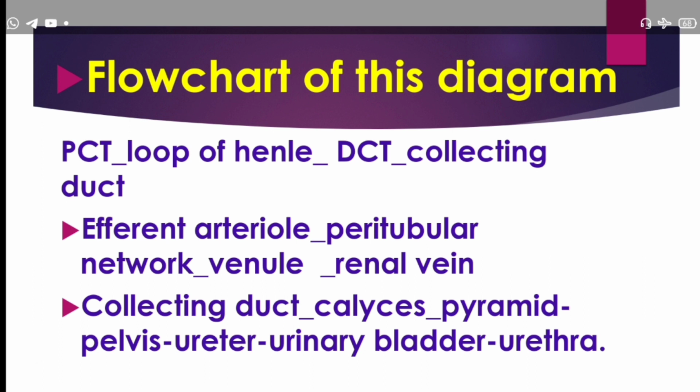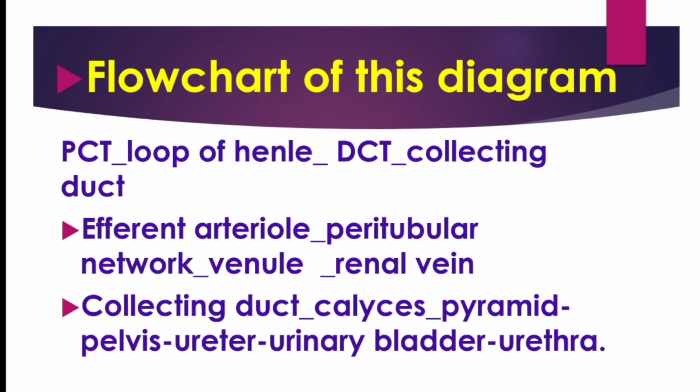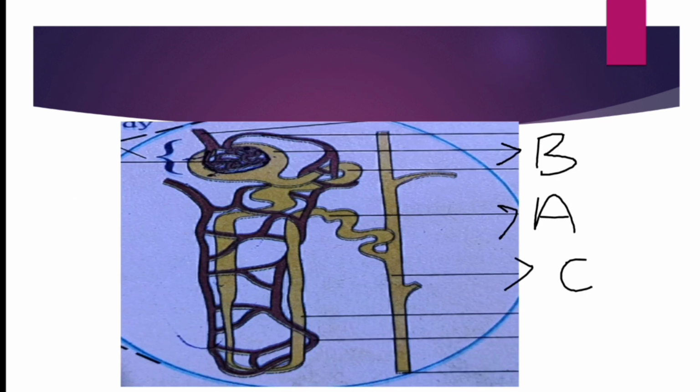Next, flowcharts. Some flowcharts I also gave here. PCT, loop of Henle, DCT, and collecting tubule. Next, efferent arteriole, peritubular network, venule and renal vein. If you practice these flowcharts, you will remember them every day. They will be very useful for your examination. In your examination, these types of questions are also given.